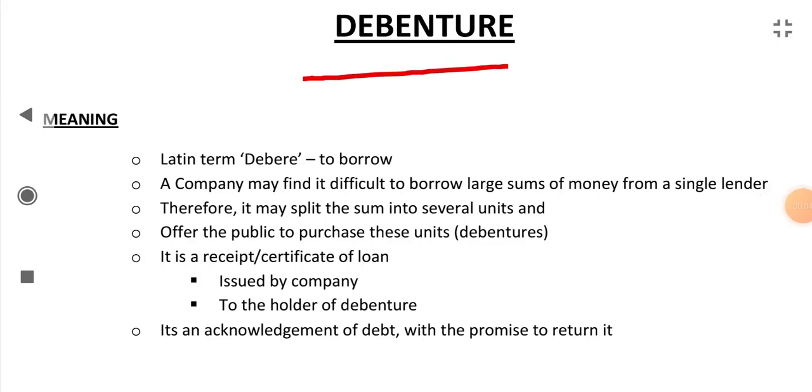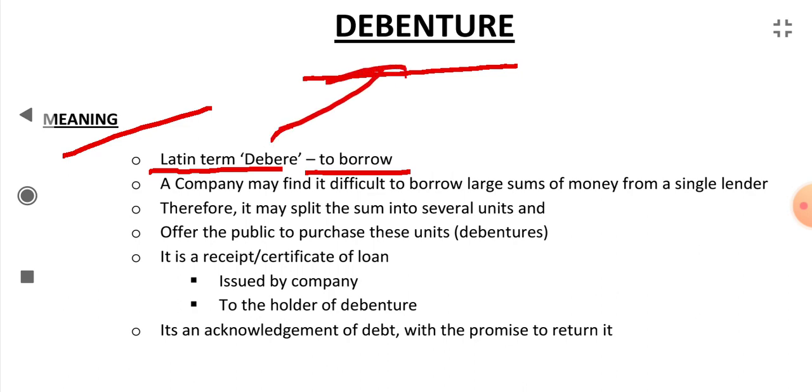Debenture. What is debenture? What is the meaning of debenture? The word debenture comes from the Latin term debere. It means to borrow money or something. From this word, debere, the word debenture came.